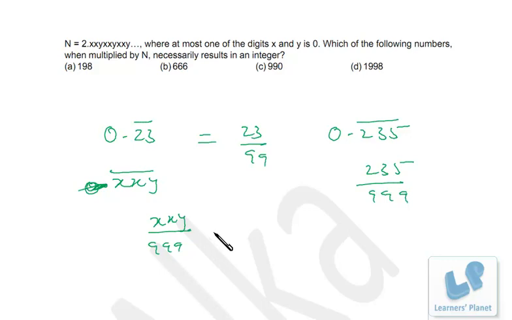That means we have to multiply this number by a number which is a multiple of 999, right? From the options we have just one option, that is option D, which is a multiple of 999. So if we multiply this, we'll get this number converted to an integer, right? To do this sort of problem, your concept of non-terminating repeating decimals must be clear, which I have discussed in my number system sessions. So if you are not clear, just do revise that particular session once again.